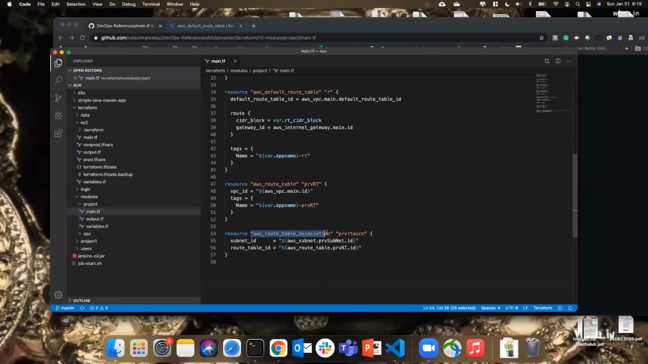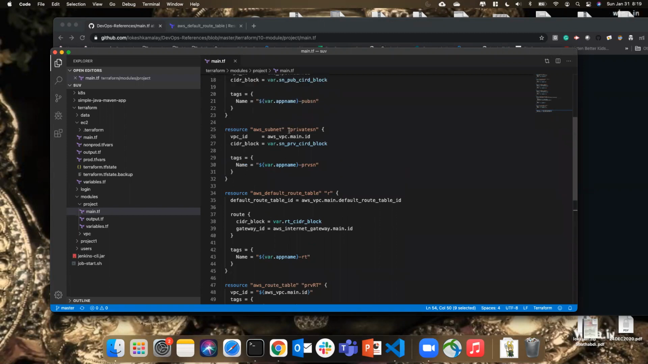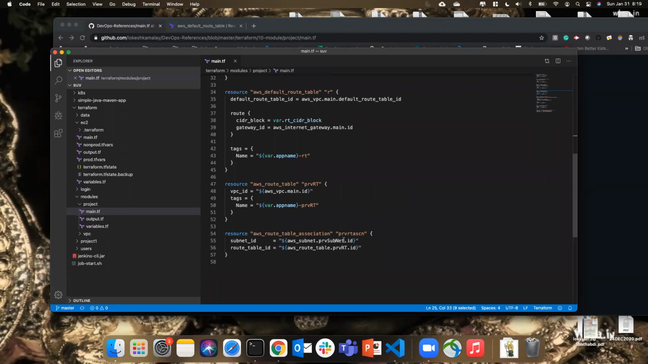So AWS route table association, I'm taking it as a private association. Subnet ID, because we need subnet ID. Which subnet do we need to associate? The private one. So we have given the name as this, so I'm going to change the name.